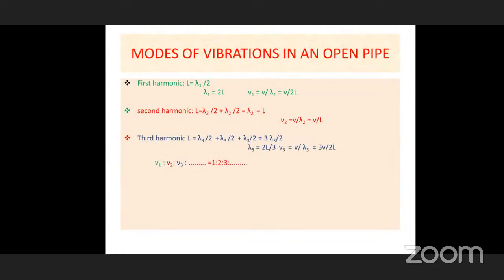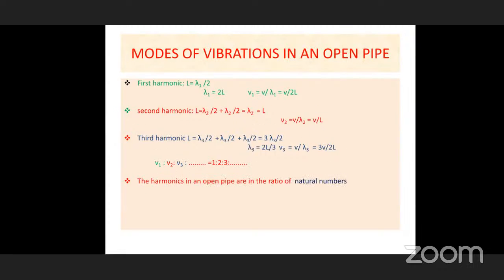While coming to the third harmonic, there are 3 lambda by 2s. We are writing lambda 3 to indicate the third harmonic with subscript 3. So here the lambda value is 2L by 3. While substituting that, the frequency is 3V by 2L. So you can easily tell the frequency ratio of the first, second, and third harmonics, how they are formed in an open pipe. That is V by 2L is to V by L is to 3V by 2L, as you can see.